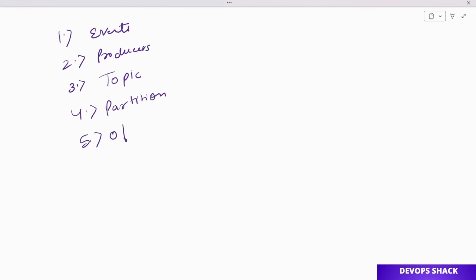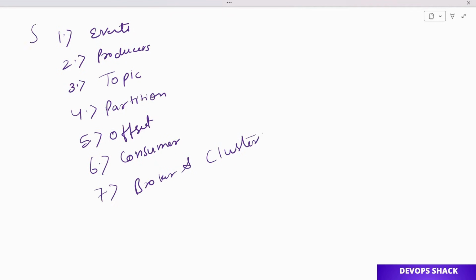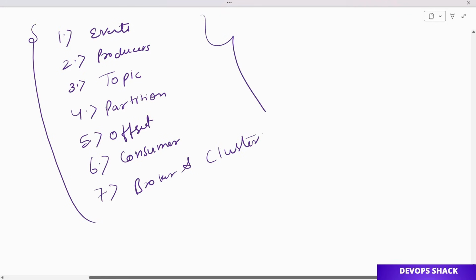Then offset: whatever events or messages are being put will have a unique sequential ID, and that is offset. Then consumer, the service that is going to read from Kafka. And then broker and cluster. So these are the core components when we talk about Kafka.